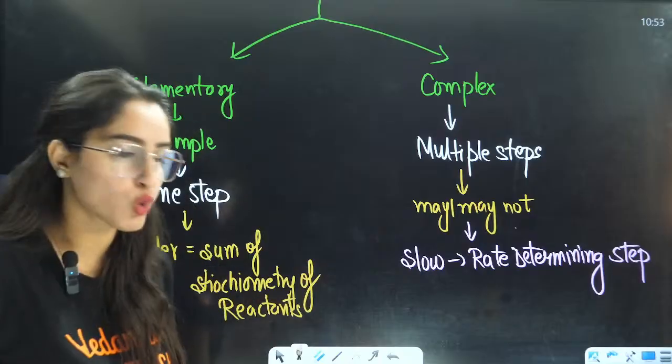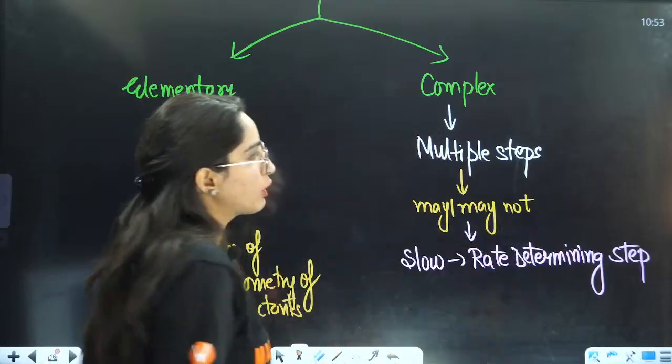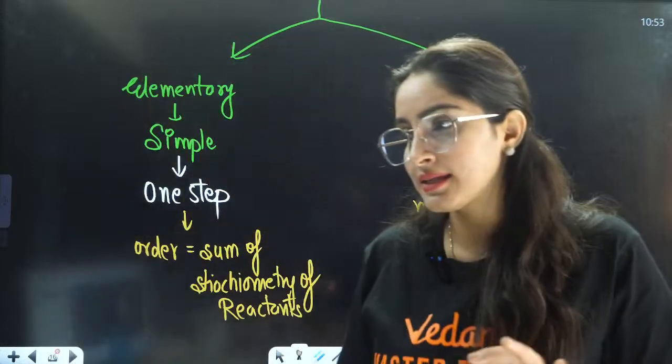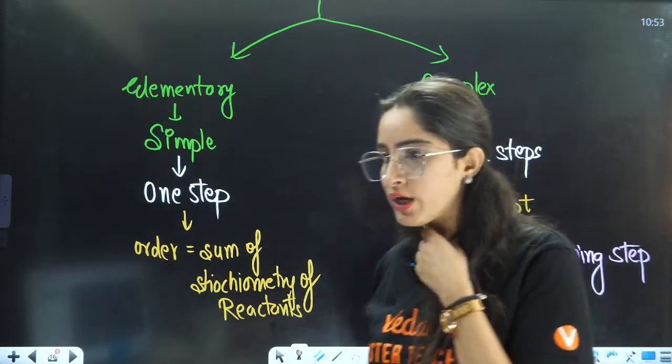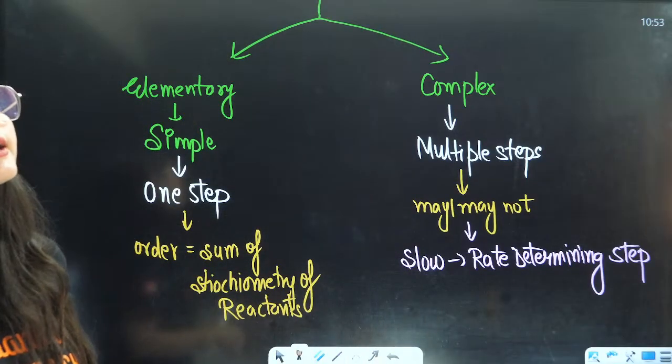Understood or not? Is it clear to everybody? Yes, ma'am, in SN1 and SN2 we have studied that.